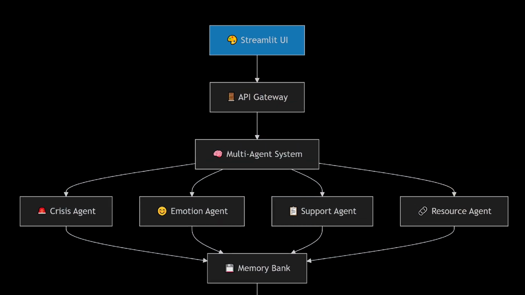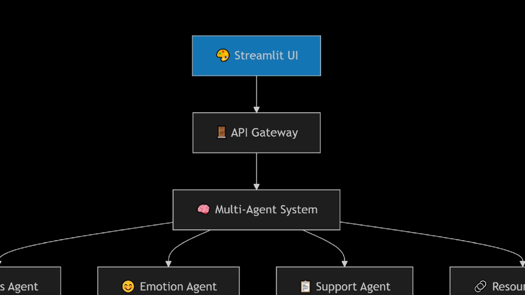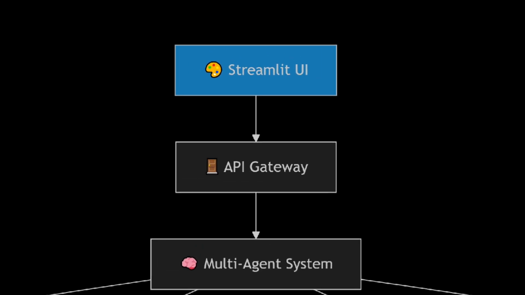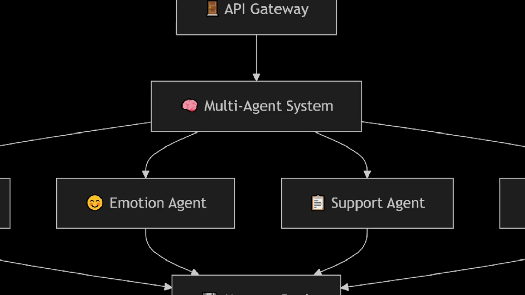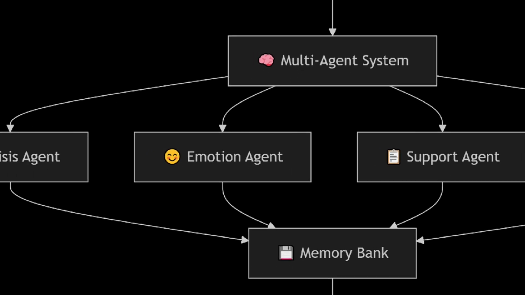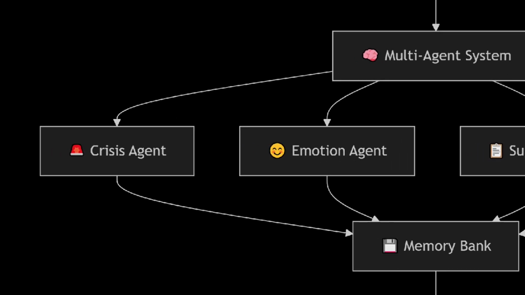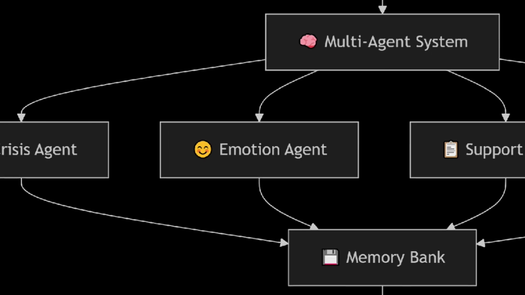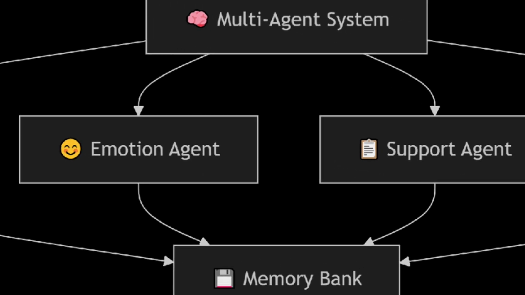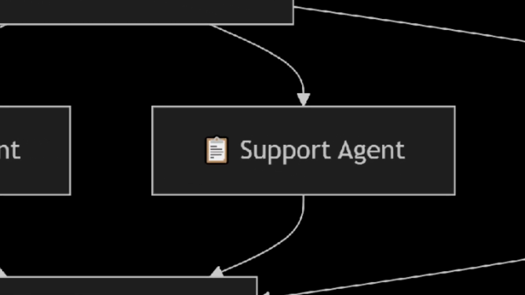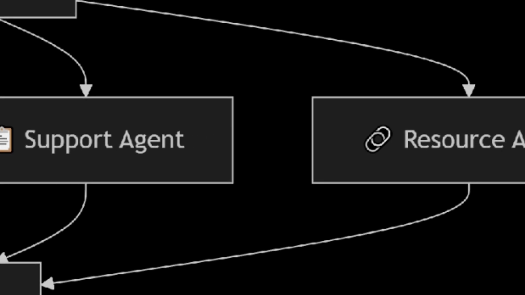This is the system architecture of my AI-powered support platform. The user interacts through the Streamlit UI, which sends all requests to the API gateway. From there, the requests go into the multi-agent system, where different specialized agents handle different tasks. The crisis agent detects any high-risk situations. The emotion agent analyzes how the user is feeling. The support agent provides responses, and the resource agent suggests helpful tools or links.